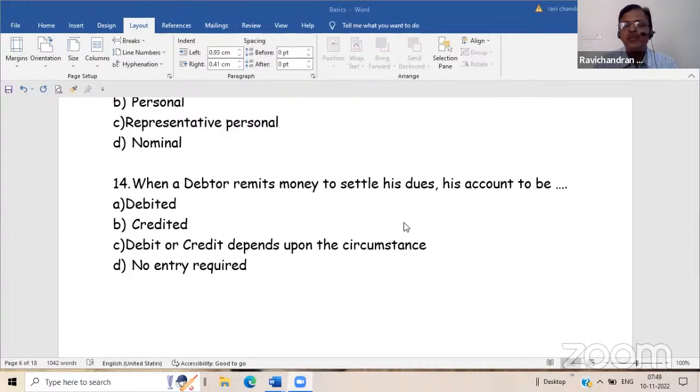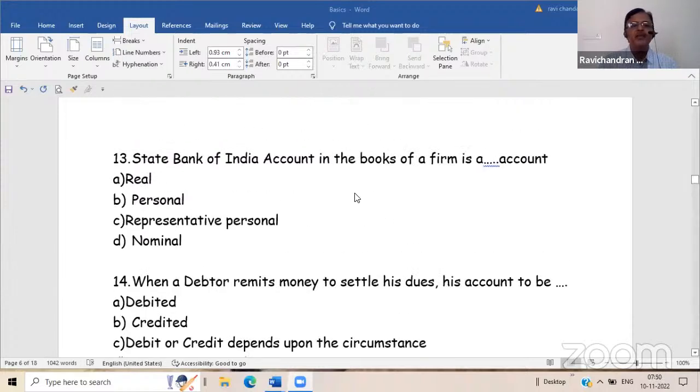This is a question framed by me for this particular lesson. Previous question: State Bank of India account in the books of the firm. The firm is having an account with SBI. The firm calls that account a personal account.